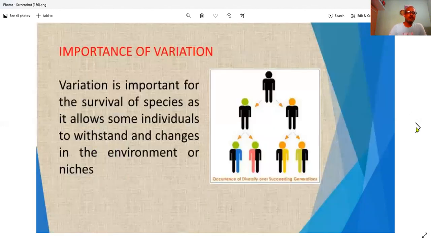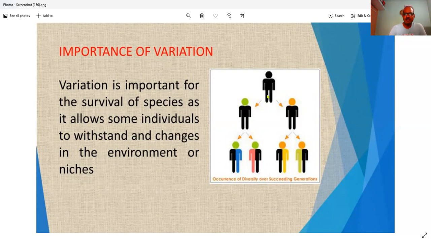Now we move to what variation is. Variation is important for the survival of a species. We always have some new characters getting added in every generation. It allows some individuals to withstand changes in the environment or niche. The importance of variation is that if you do not keep changing yourself with the environment, you won't survive. As time changes, you have to change a little bit, and that adaptation gives the species more chances of survival.